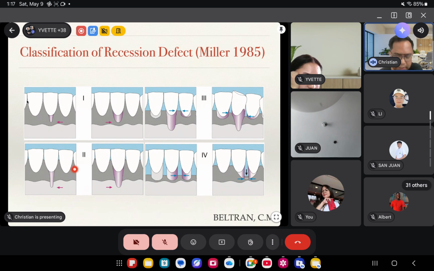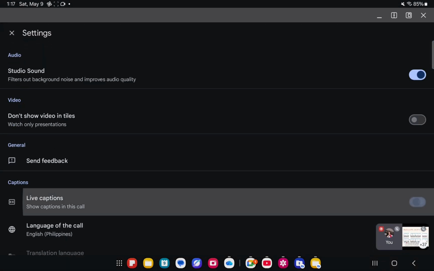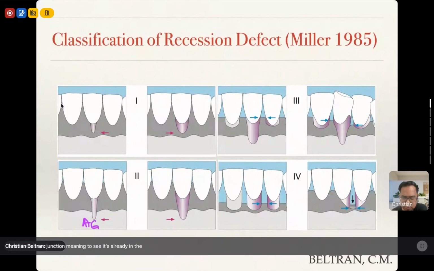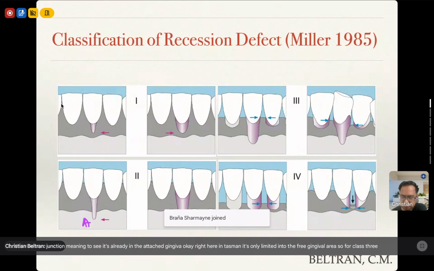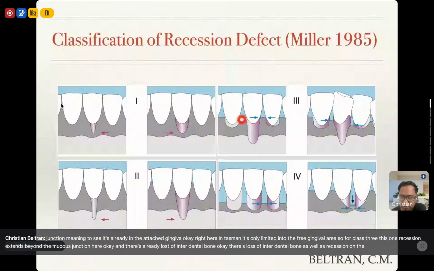Class 2 defect, on the other hand, the recession has already reached beyond the mucogingival junction, meaning to say it's already in the attached gingiva. Okay, earlier in class 1, it's only limited to the free gingival area. So for class 3, recession extends beyond the mucogingival junction here, and there's already loss of interdental bone, as well as recession on the interproximal area.